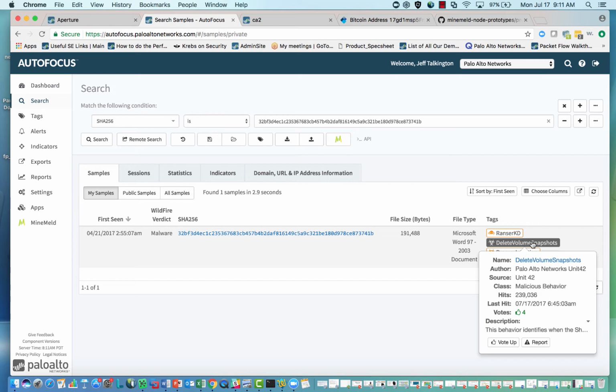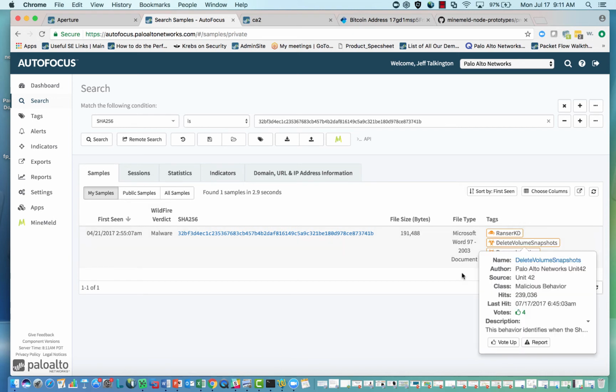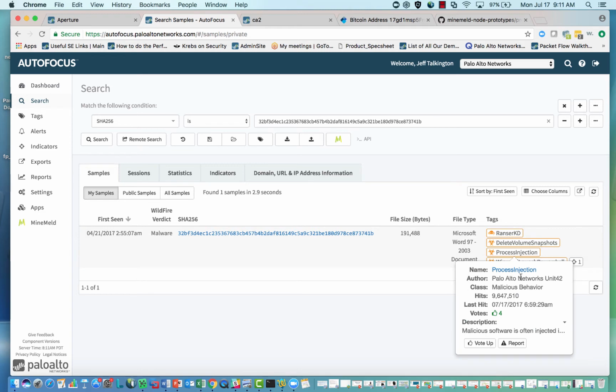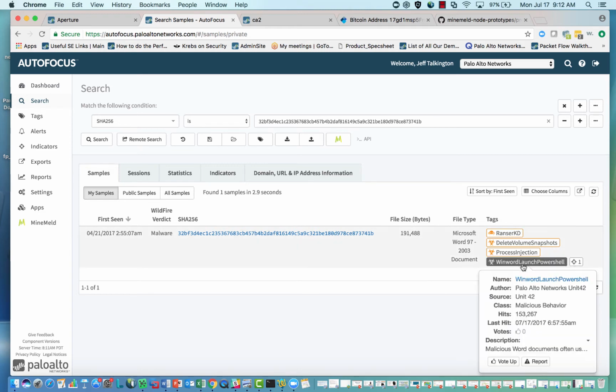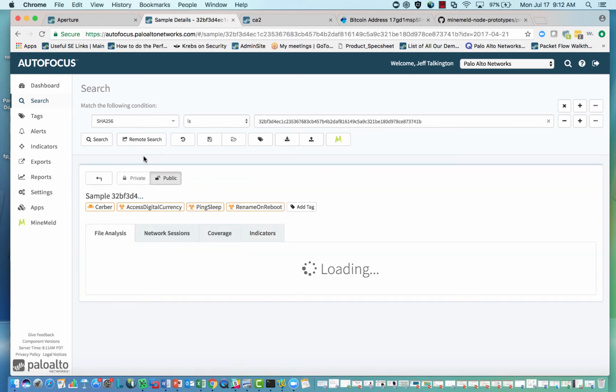So in this case, what this is telling us is what this piece of malware is doing. Along with what its family is, we need to understand its behavior. In this case, it deletes volume snapshots, does process injection, and launches PowerShell, which we saw. It had a macro and launched PowerShell, so we know that. So what we want to understand is, what's our coverage for this?